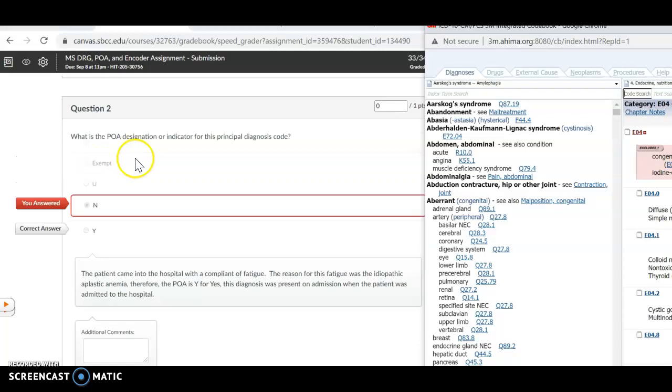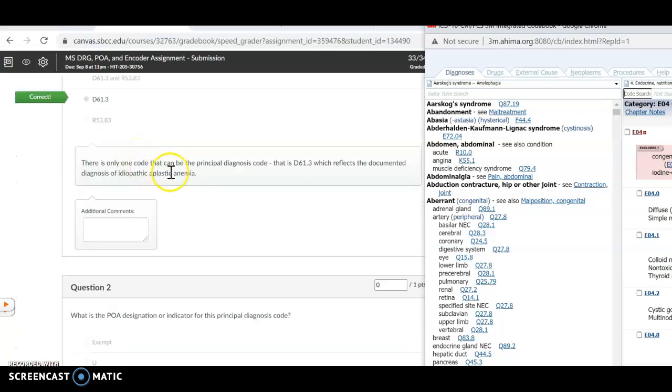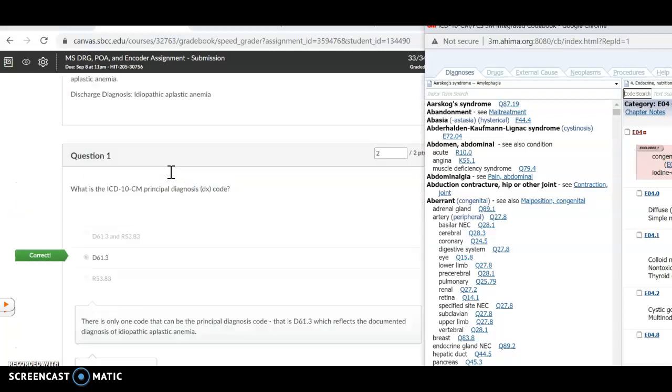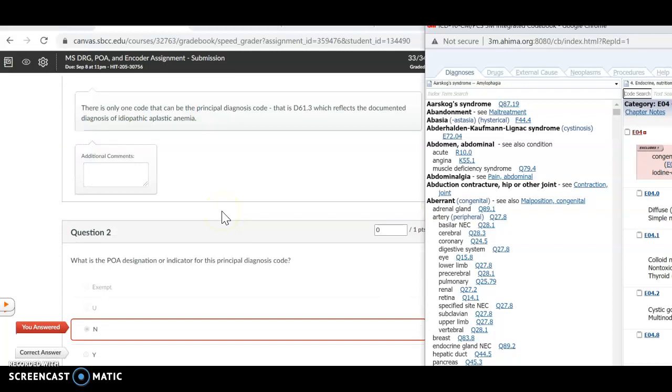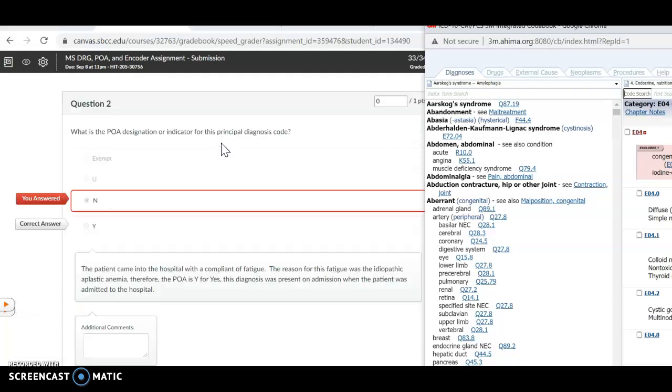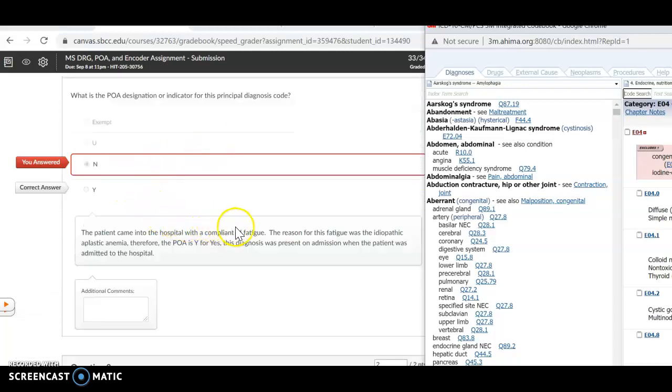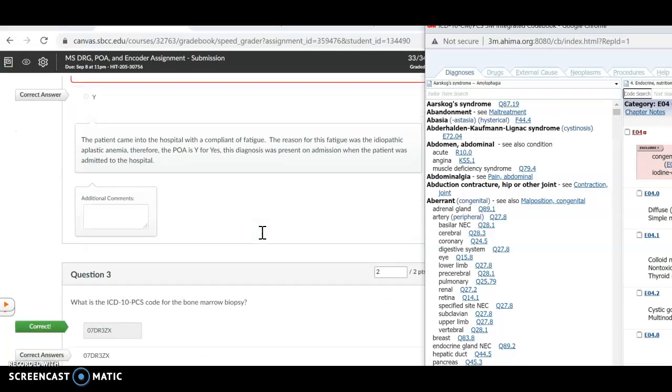You answered no. The principal diagnosis here, D61.3, is the idiopathic aplastic anemia. With that one, it is documented that they came in with it. So this should be yes. They came in with a complaint of fatigue. The reason for the fatigue was because they have the aplastic anemia.